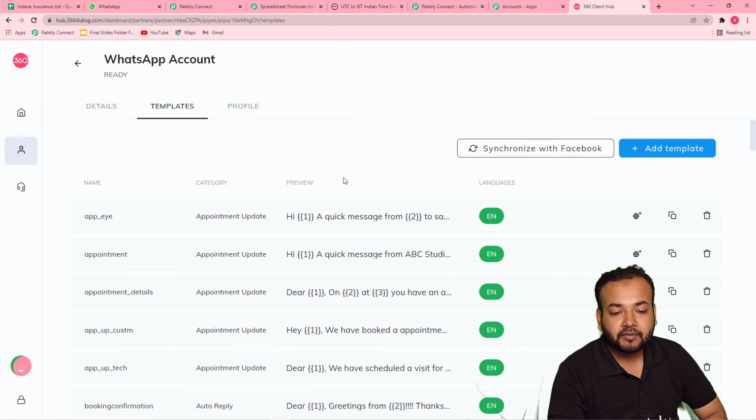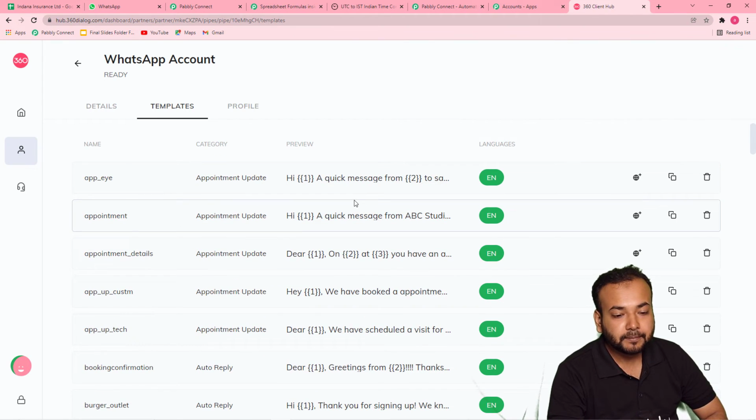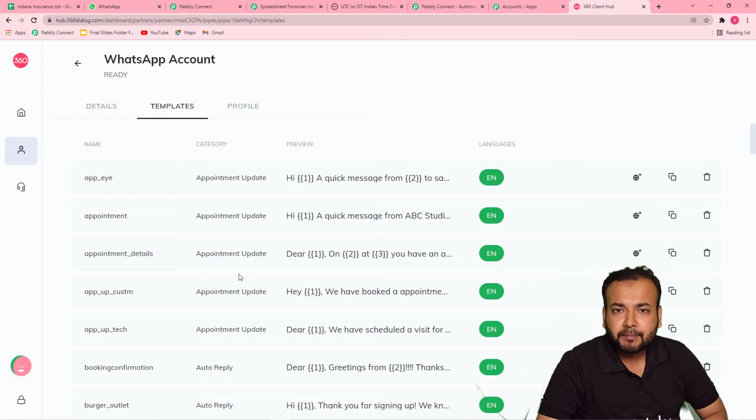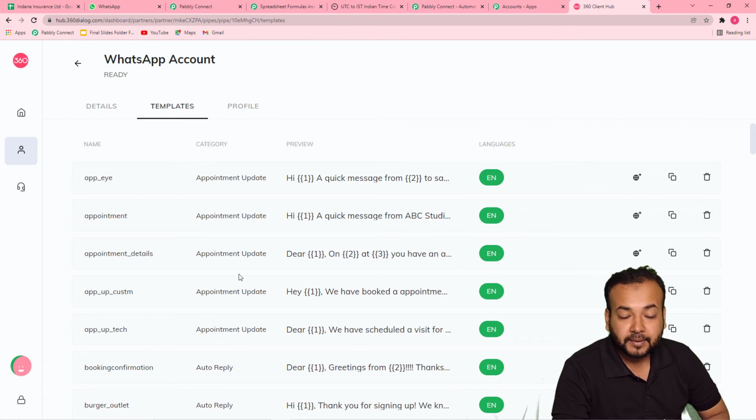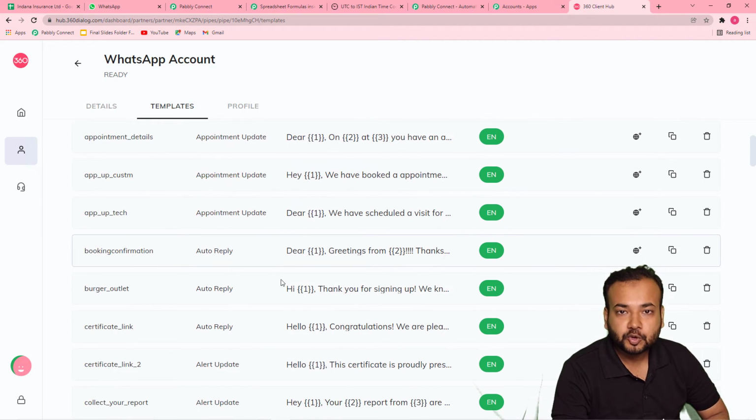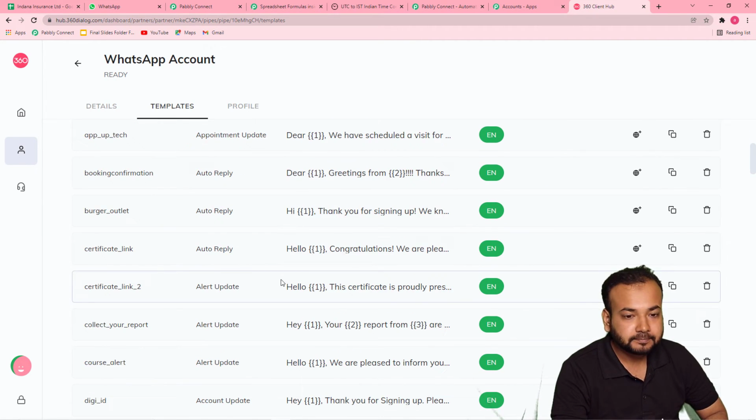After submitting your template, what will happen? The WhatsApp's parent company, that is Facebook, will review your template and approve your template. So the standard time of template approval, they say, is 30 minutes to 48 hours. But generally in real time it takes only 45 minutes to 1.5 hours to get a template approved. So once you got your templates approved like these I have, you can use them to send messages on WhatsApp.